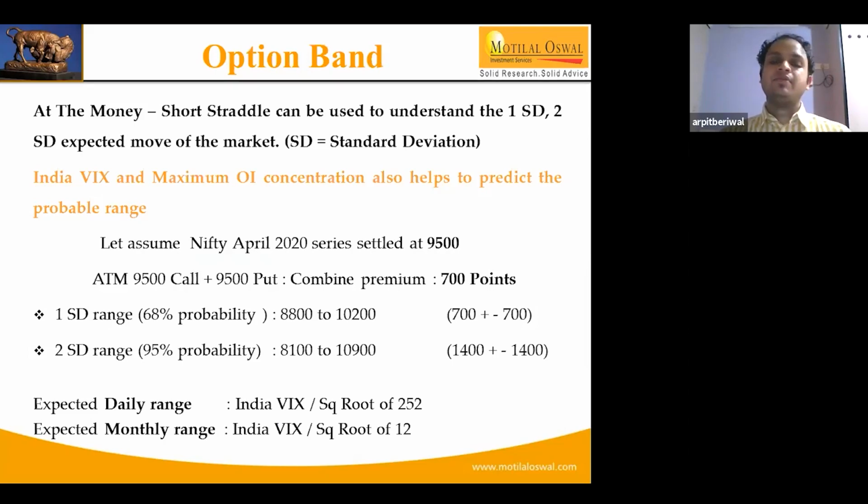So we add 700 points to 9,500 and deduct 700 points from 9,500. We get a range of 8,800 to 10,200. So there is a 68% chance for the current month that the market index is likely to trade in this wider range. It might go lower and then come up, or it might go up and then come lower. So this is the probability that we expect, the band that we decide through the premiums.